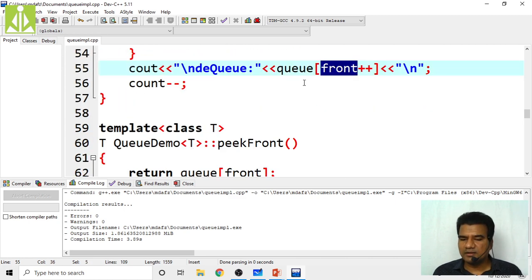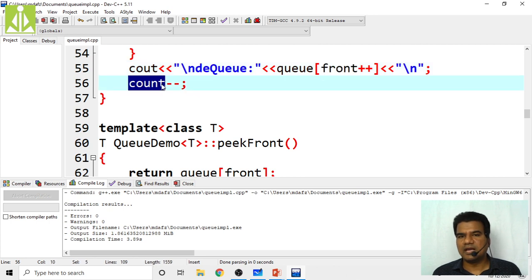Now my front is 1. So Q of 1, that is CD. CD will get printed on the output screen, and front will become 2 now. Likewise, it will DQ all the elements from the queue, and when all the elements get DQ'd, your count will become 0.